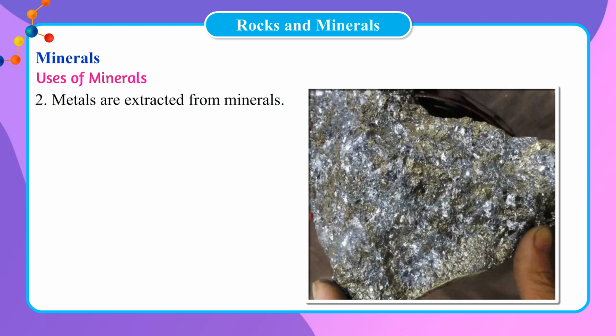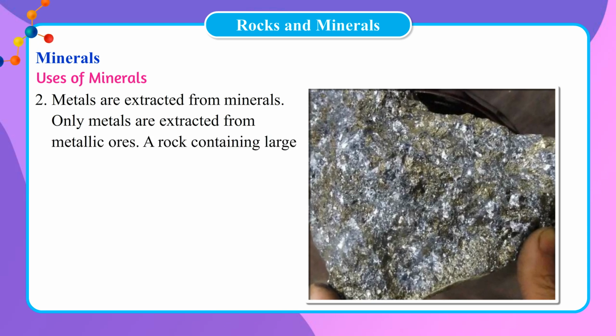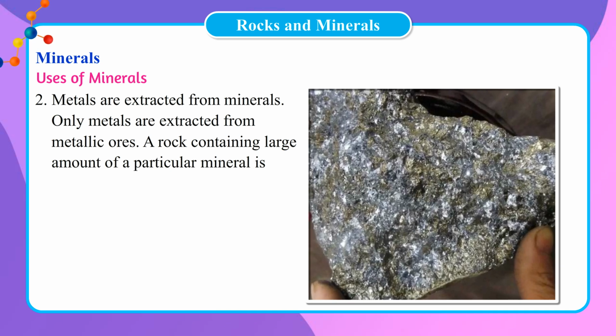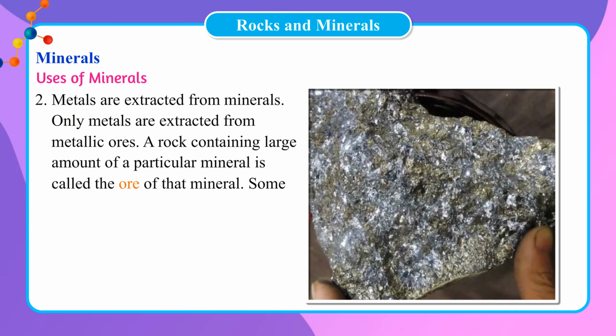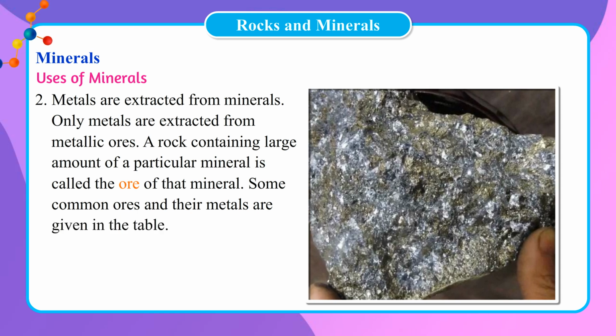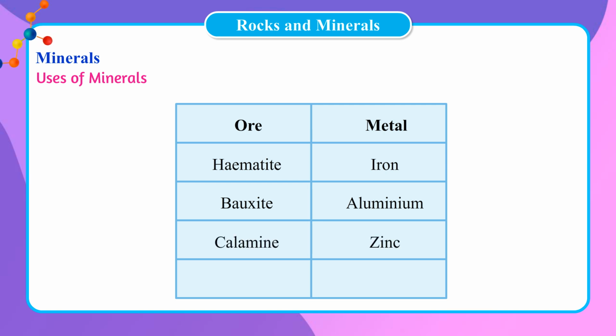2. Metals are extracted from minerals. Only metals are extracted from metallic ores. A rock containing large amount of a particular mineral is called the ore of that mineral. Some common ores and their metals are given in the table. Ore. Metal. Hematite, iron. Bauxite, aluminium. Calamine, zinc. Pyrite, copper.